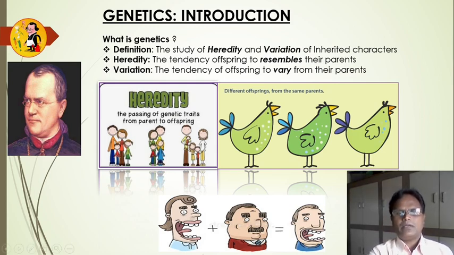These phenotypic characters observed in the offspring are due to the factors of heredity, known as genes, which are transmitted from one generation to the next, from parents to offspring. But differences among different offspring of the same parents are known as variations. Variation is the tendency of the offspring to vary from their parents.